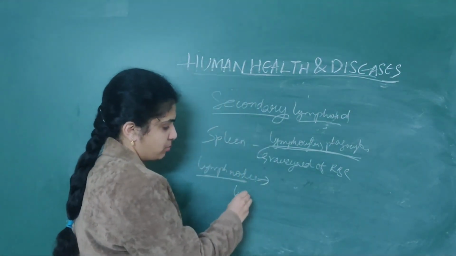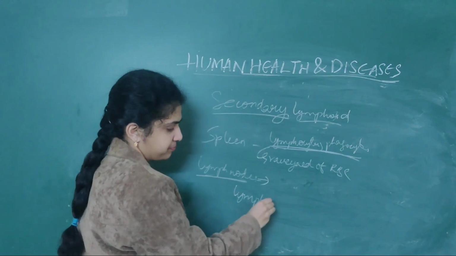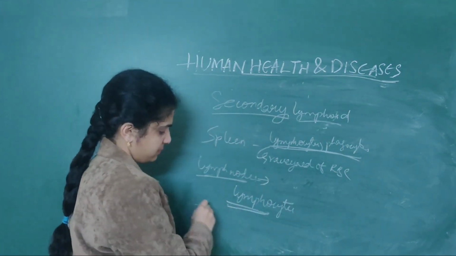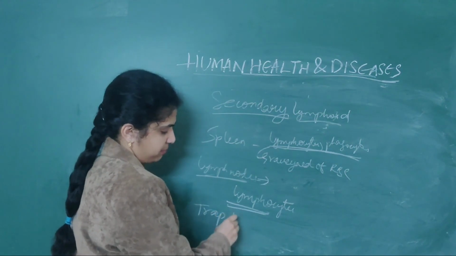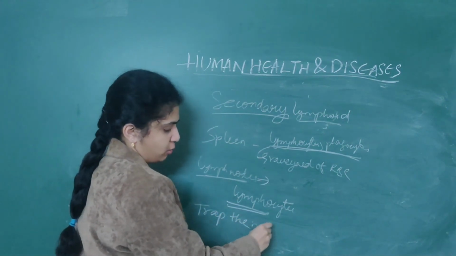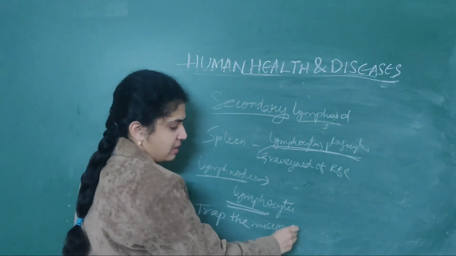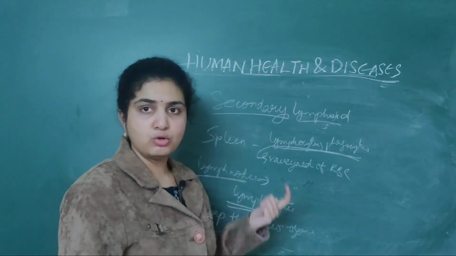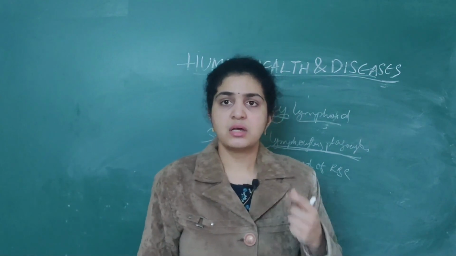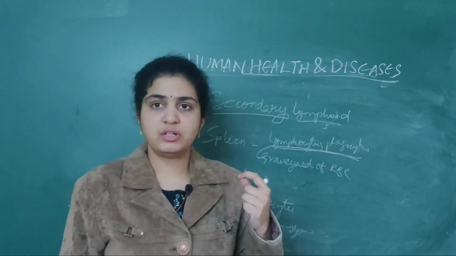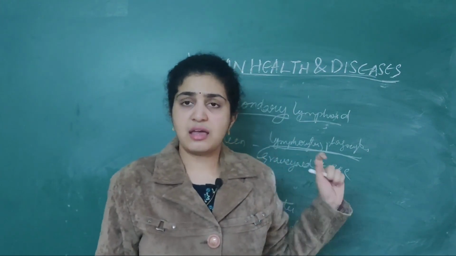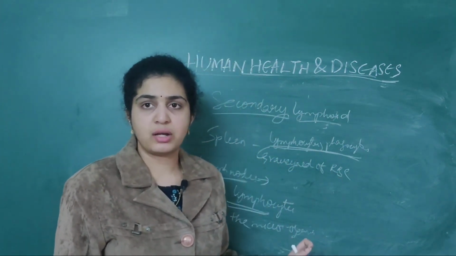They contain numerous lymphocytes and they will trap the microorganisms. Where are these lymph nodes present? Everywhere in the body, starting from near the submandibular glands.